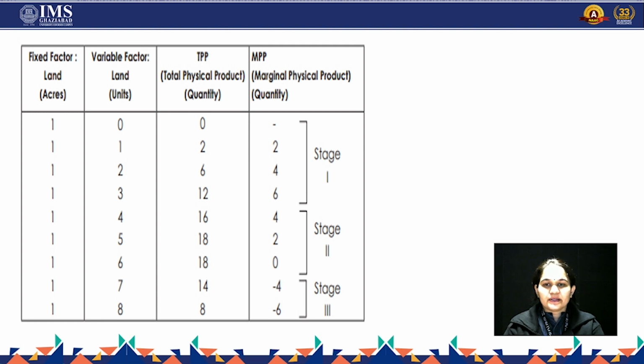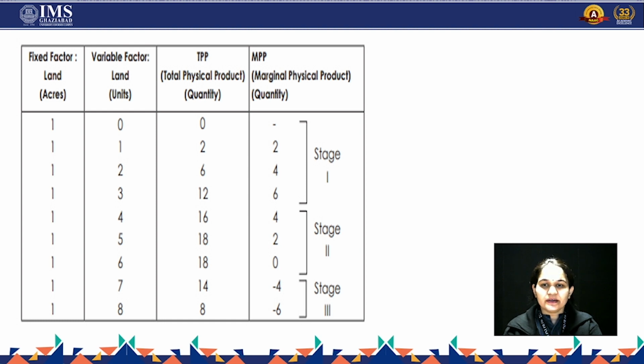Under total product, the total product is increasing. For example, if we were using 1 unit of both, the total product was 2. But when we increase the input by 1 unit, the total product increases to 6, and so on, 12 and then 16.